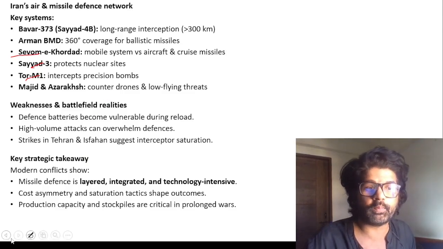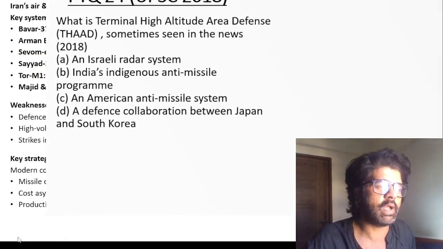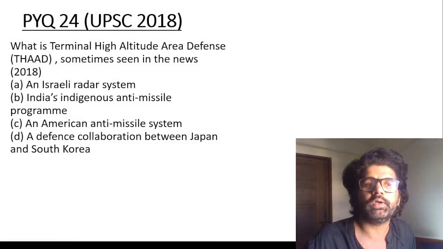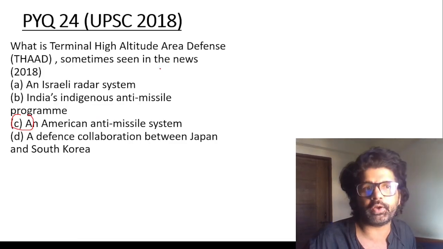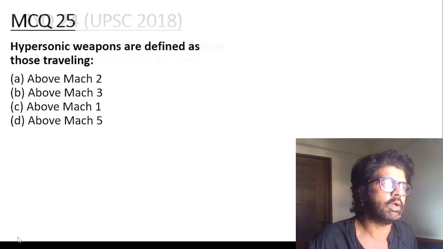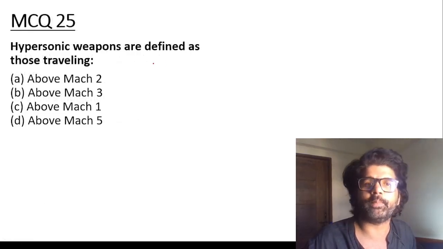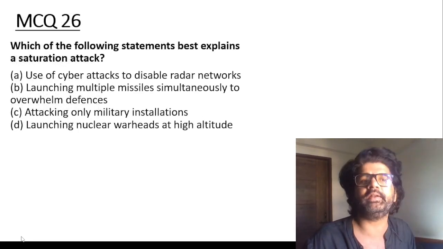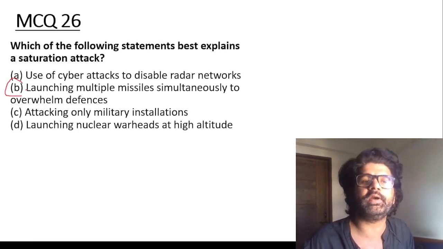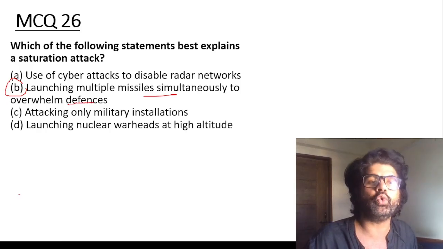But what is more important? This THAAD system, this Patriot system. THAAD is America's anti-missile system. Similarly, they can ask you about Patriot. In 2018, they asked it. Anti-missile systems attack the incoming missiles and destroy them. Hypersonics, above Mach 5. You can see the previous articles, they are interlinked. Saturation attack: launching multiple missiles simultaneously to overwhelm defenses.